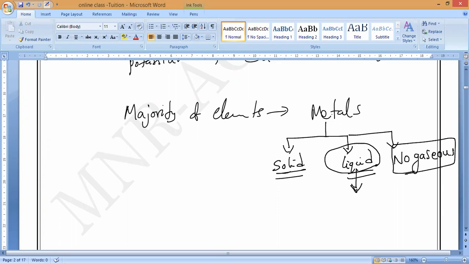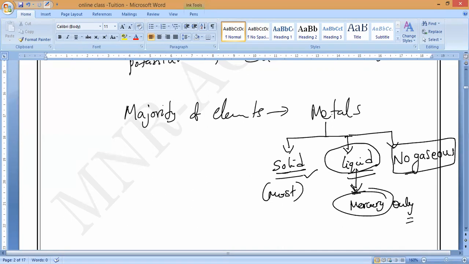But till now, at room temperature, the only metal in liquid state is mercury. Most metals are in solid state, except mercury, which is the only liquid metal.